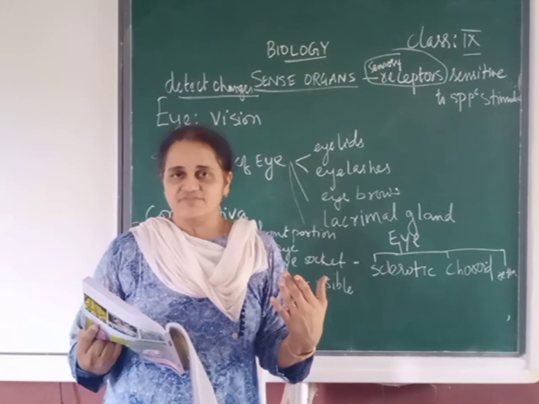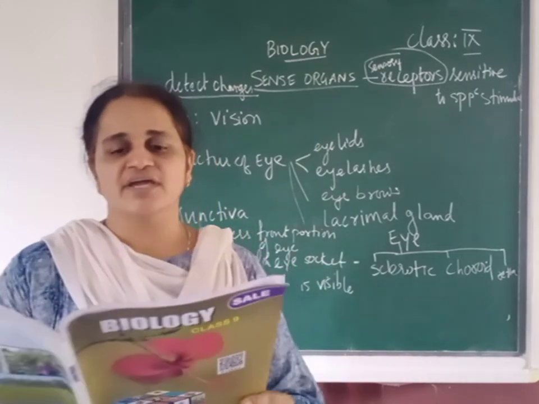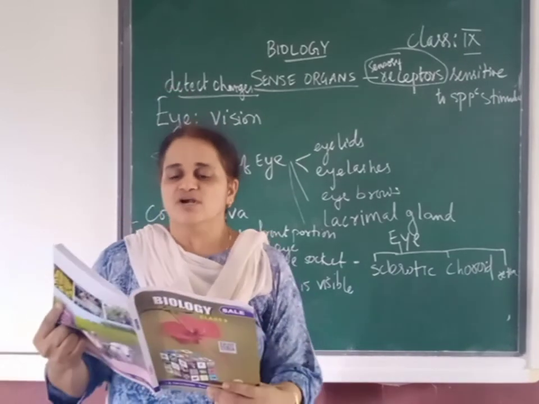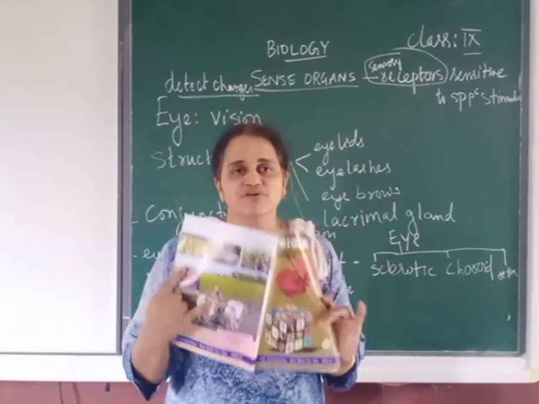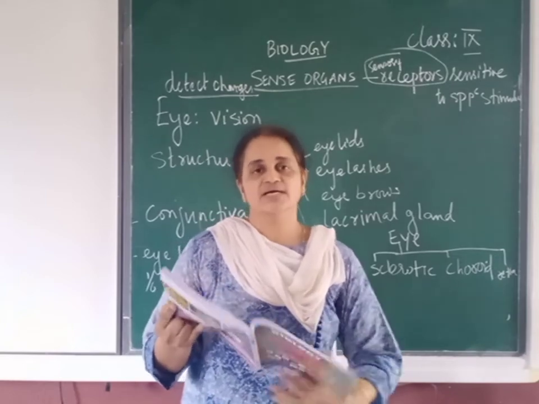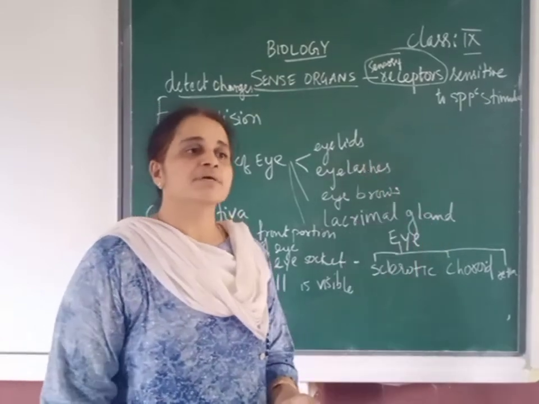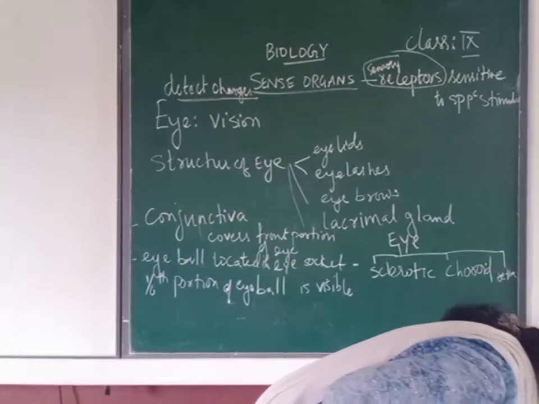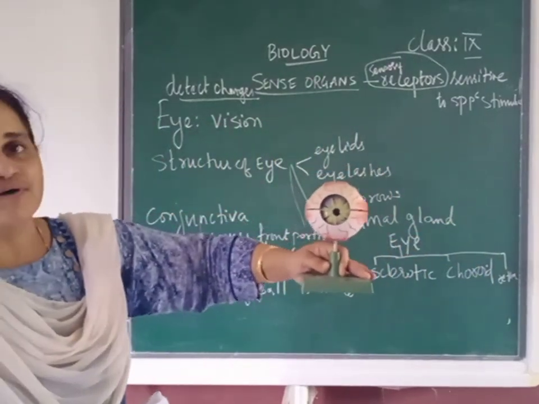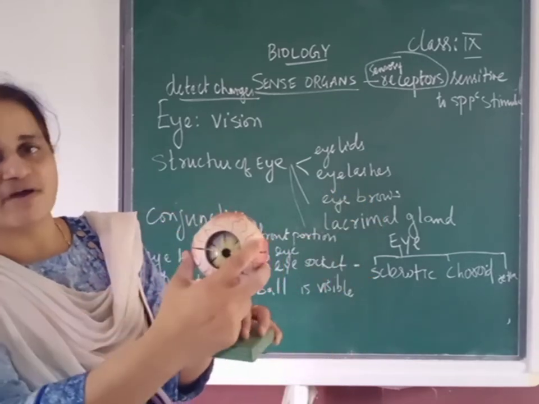So, shall we start the structure of the eye? Yes. For the structure of the eye, refer to page number 78 in your textbook. What is the main function of this eye? Vision. So when I say vision, let us see what is the basic structure of this eye. So this is the specimen, the model of the eye. We are going to study the structure of the eye.